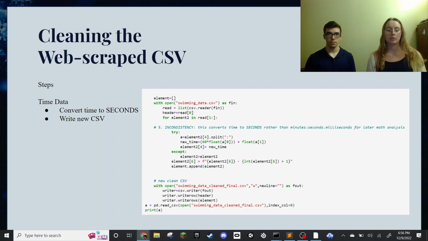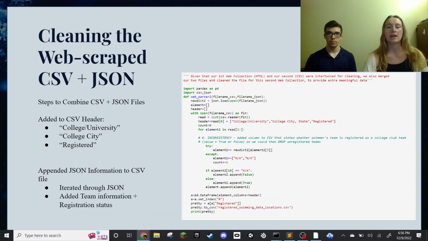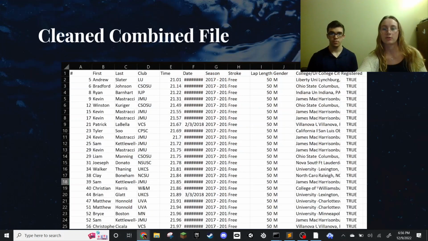And then for web scraping the CSV, pretty much all we did here was convert the time to seconds so that we could then perform later calculations on that data, and then we wrote that to a new CSV. And then together, we cleaned the combined CSV and JSON, merged them together, and essentially just added a new header with the college university column, the college city column, and then the registration status, and then iterated through and merged those two files together so that all of the information could be in one place moving forward for our analysis. This is what that clean file looks like.